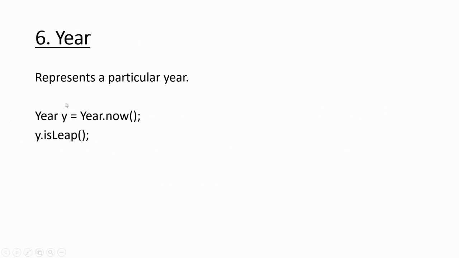Next, Year. Year just represents a year. So you can do Year.now and you will get the current year. Now it is 2020. So if I do y.isLeap, it will return a boolean whether 2020 is a leap year or not. I believe it is, so it will print true.